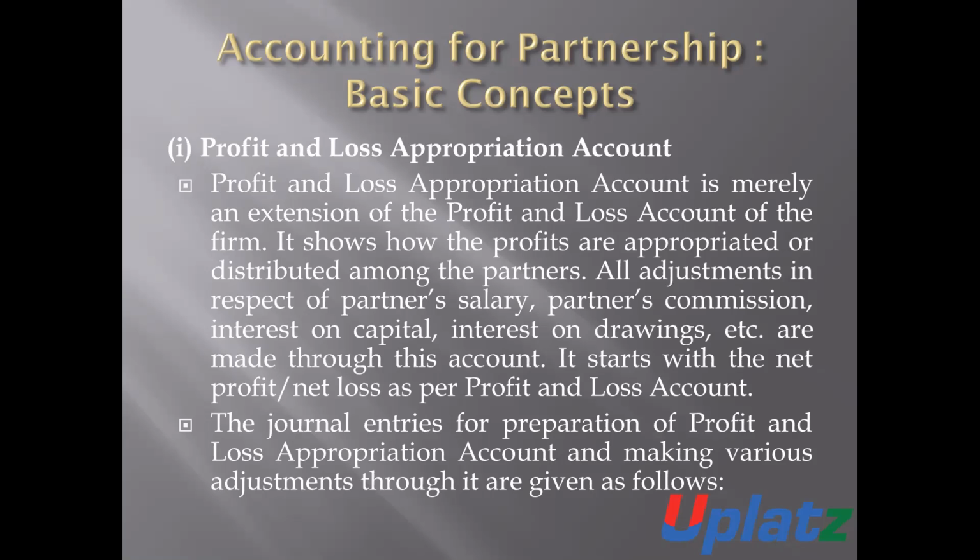In the profit and loss appropriation account, all the adjustments related to partners, interest on capital, partners' salary, partners' commission, interest on drawings, and all other transactions are required to be made in this account. And after all these adjustments, the amount of profit and the amount of loss is calculated. And such amount of profit and such amount of loss is distributed among the partners in their profit sharing ratio.